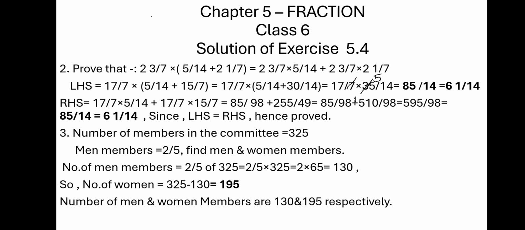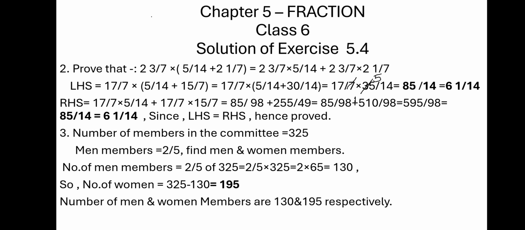Now LHS is equal to 17/7 multiplied by (5/14 + 15/7), which is equal to 17/7 multiplied by (5/14 + 30/14), because 14 is the LCM.